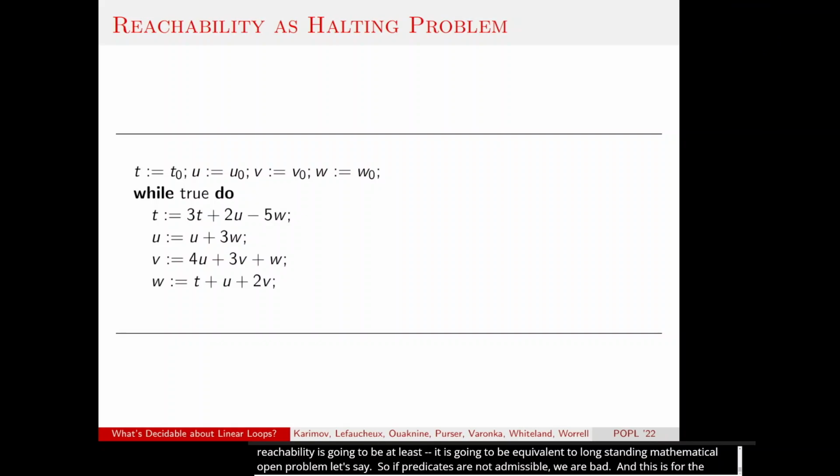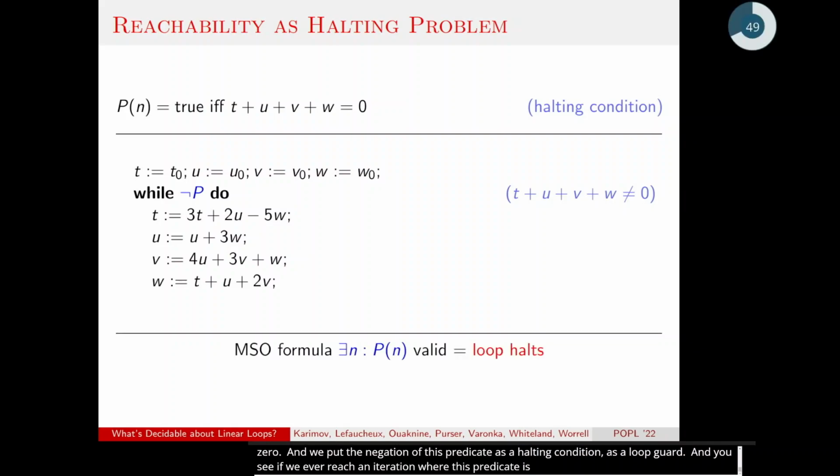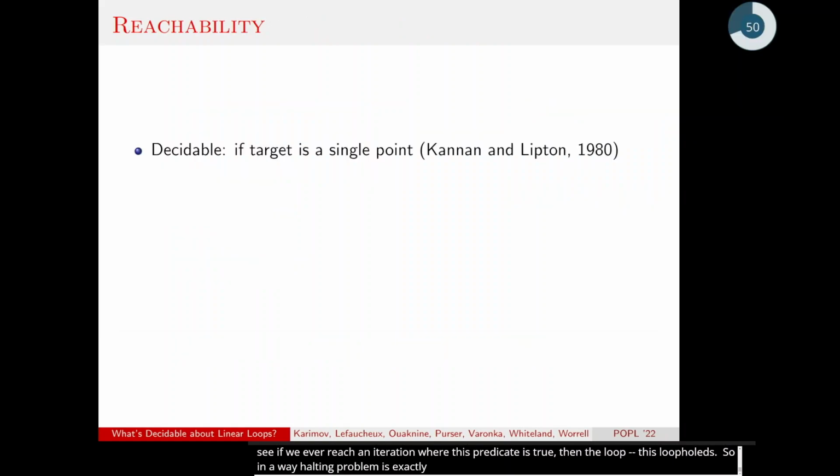You can think of a reachability problem for some predicate as the Halting problem. Remember, our loops had no loop guards. But we can accommodate this by taking some predicate. Let's say, again, a predicate which says that the sum of variables is 0, and we put the negation of this predicate as a halting condition, as the loop guard. You see, if we ever reach an iteration where this predicate is true, then this loop halts. So in a way, the Halting problem is exactly the reachability here, and the intuition of why this is hard is exactly the intuition why the Halting problem is hard.